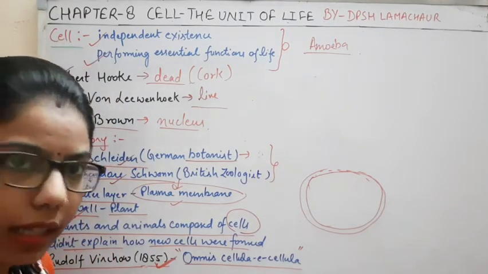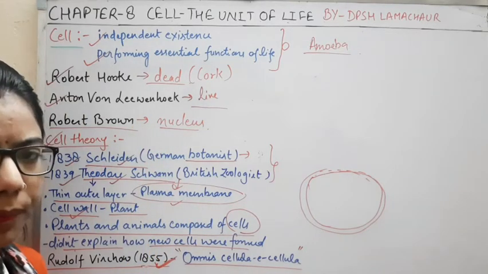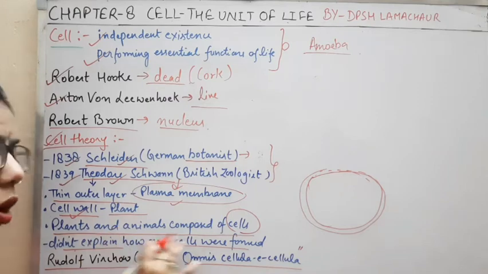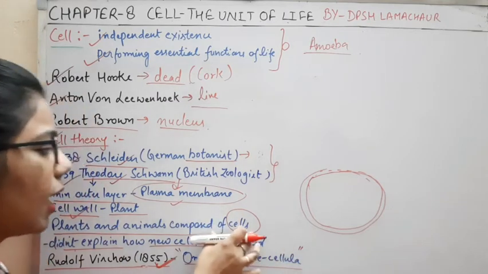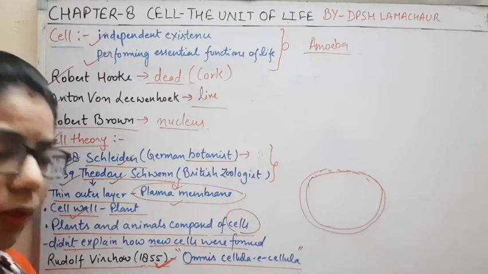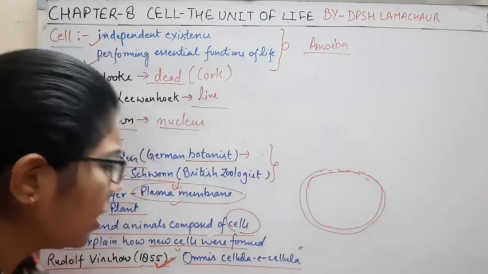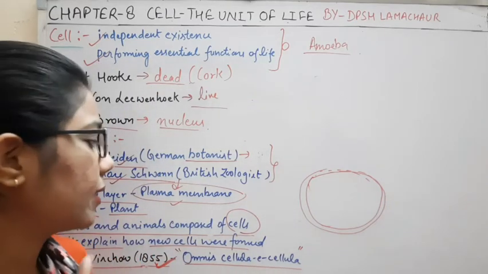This term is omnis cellula e cellula. So now in the cell theory we have two points: that all plant and animal cells are made up of cells, and these cells which are forming, they are forming from the pre-existing cell.